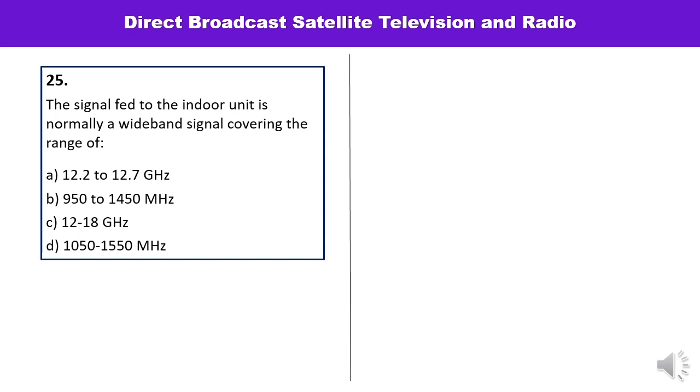Question number 25 is, the signal fed to the indoor unit is normally a wide signal and it covers a range of, what is that particular range? Four options have been given. Read all the four options carefully. So it covers a range from 950 to 1450 megahertz. Answer is B.